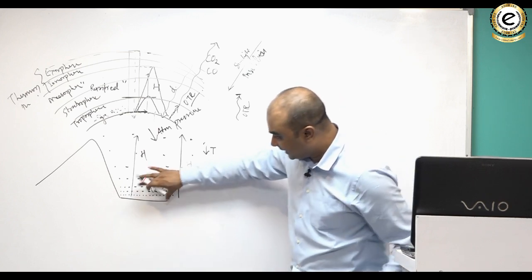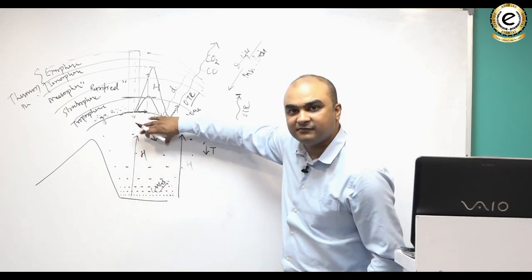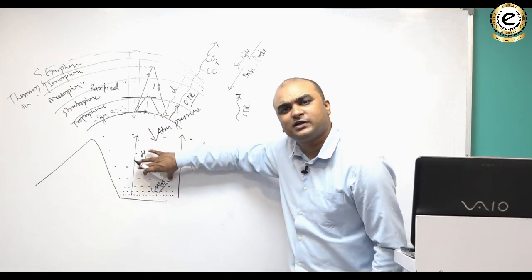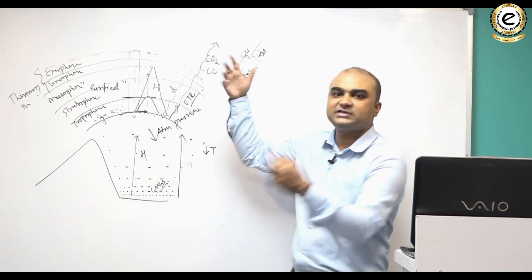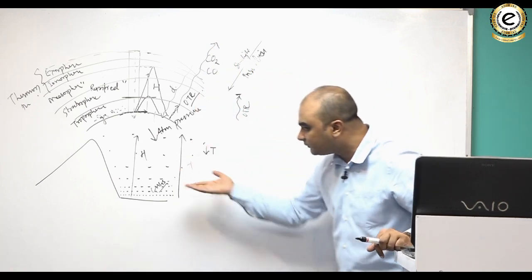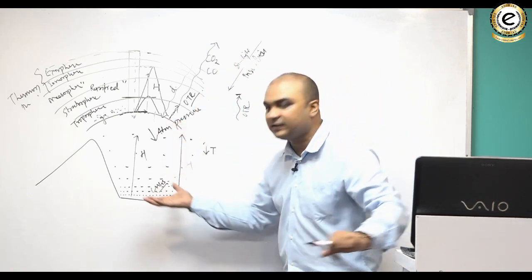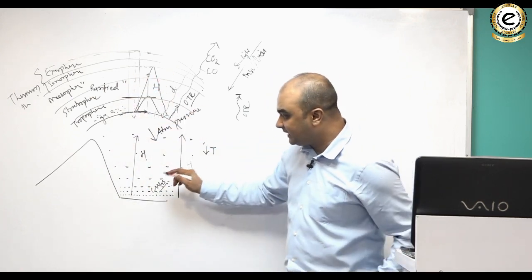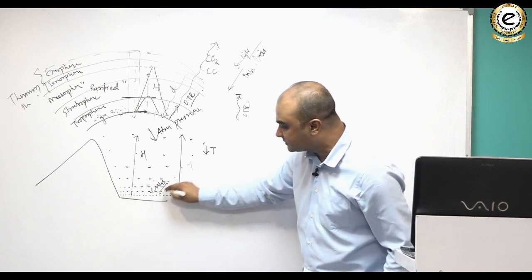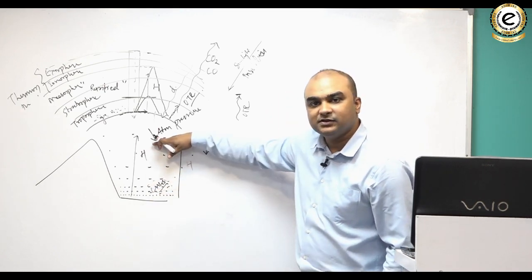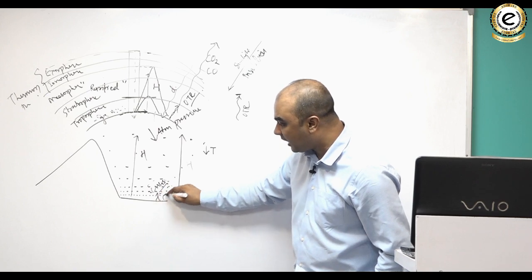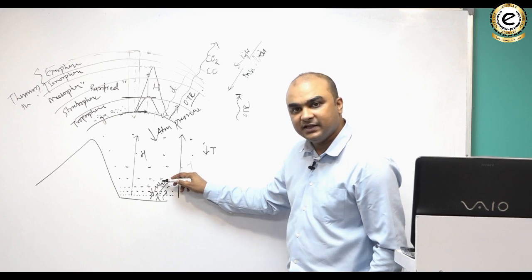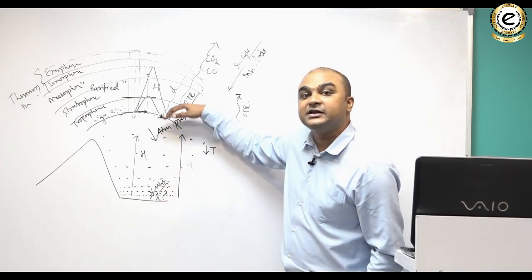So just as the overall density of the atmosphere decreases with increase in height, the overall density of greenhouse gases will also decrease with increase in height, because carbon dioxide, monoxide, sulfur dioxide, water vapor, they are after all part of the atmosphere itself. So if the density of the entire atmosphere is decreasing, then the density of greenhouse gases will also decrease. It means at any given point of time there would be more greenhouse gases at lower levels than upper levels, and greenhouse gases absorb the outgoing terrestrial radiation. So there would be more absorption near the surface and relatively less absorption at greater heights.